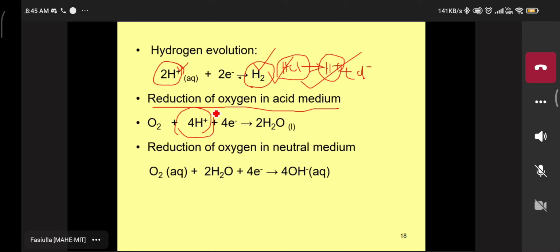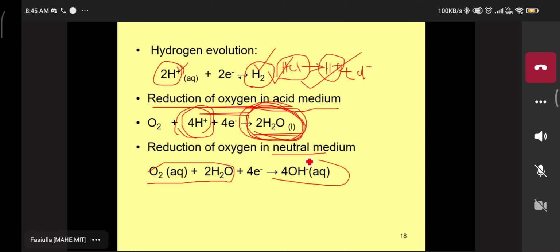Reduction of oxygen in acidic media gives water as the product. Now the reduction in neutral or basic media: the oxygen combines with moisture and forms free hydroxyl ions. See here, 3 different reactions. One is hydrogen evolution. Second is in acidic media, where water is formed. Third, in neutral media, the OH group is liberated.